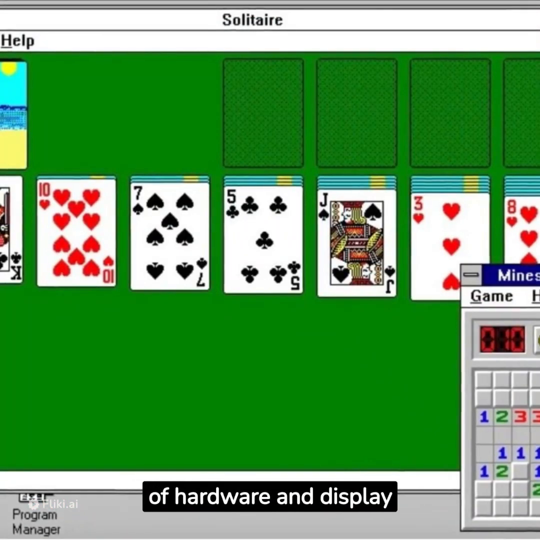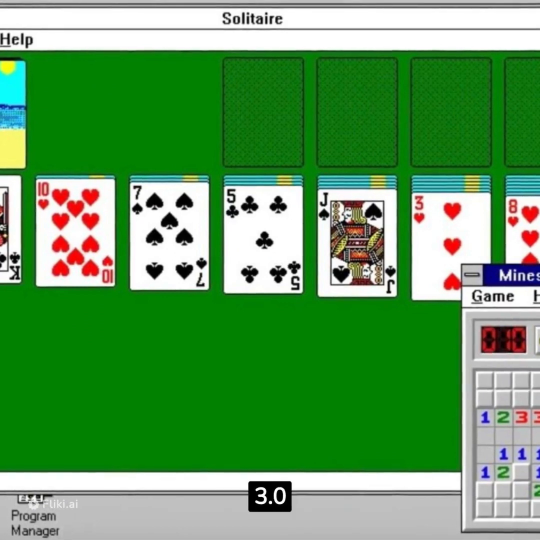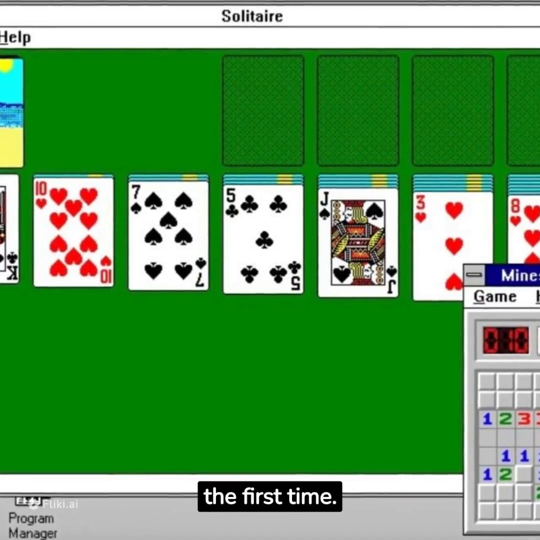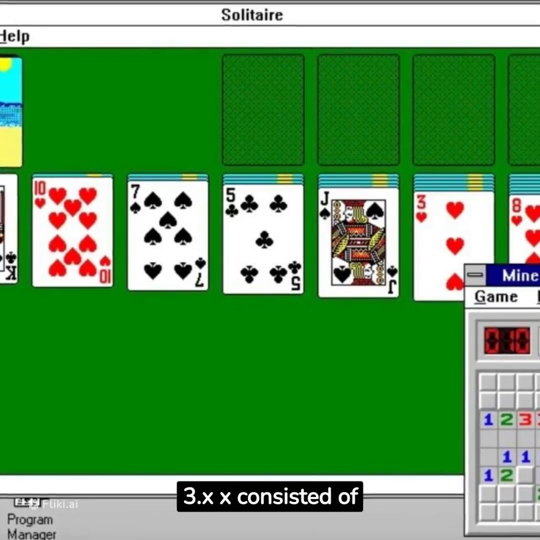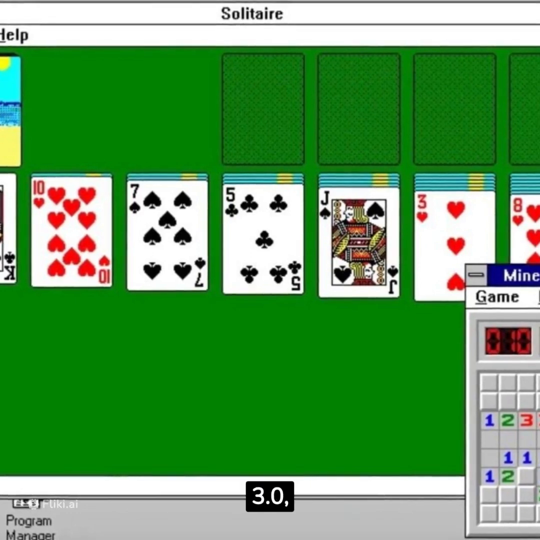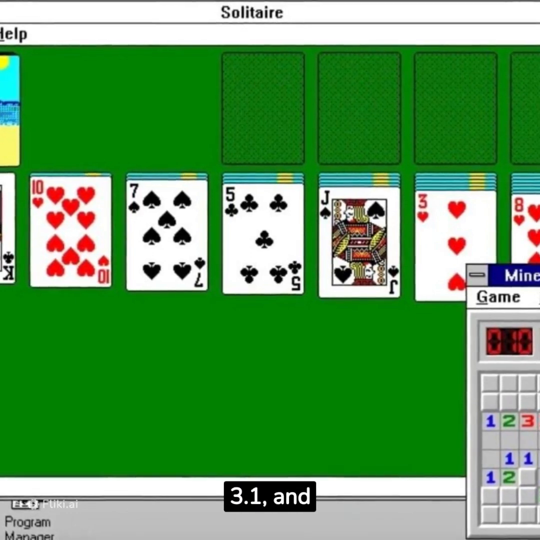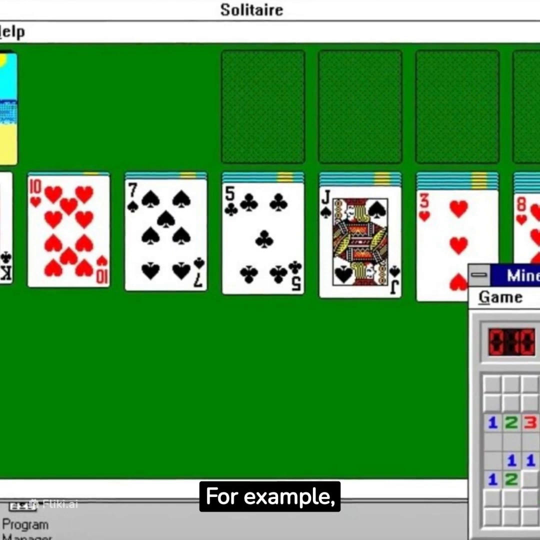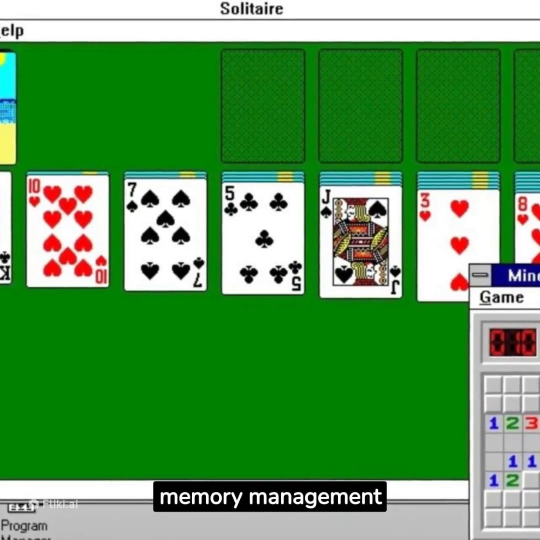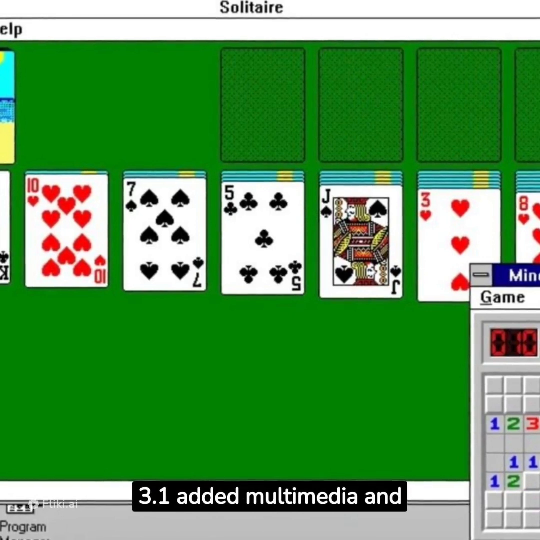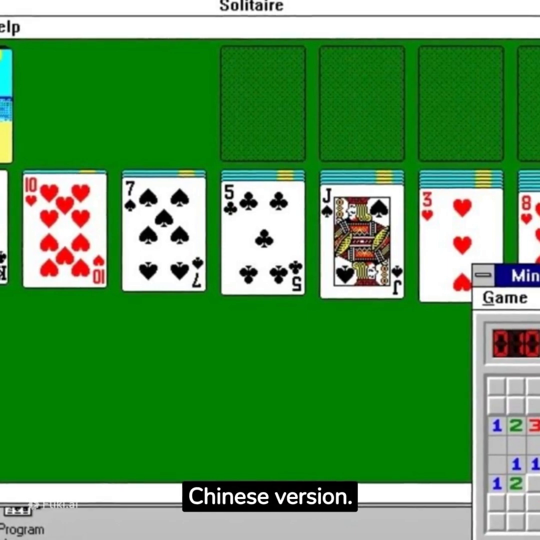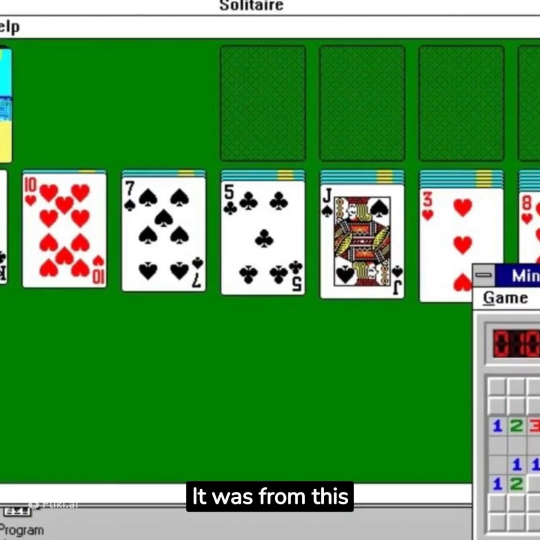With the great development of hardware and display technology, Windows 3.0 introduced 16 color icons with 32 by 32 pixels for the first time. Windows 3.x consisted of 3 subversions, 3.0, 3.1, and 3.2, each of which had memorable features. For example, 3.0 improved the memory management technology, 3.1 added multimedia and network support, and 3.2 launched the first simplified Chinese version. It was from this version that Windows began to really come into the eyes of the Chinese people.